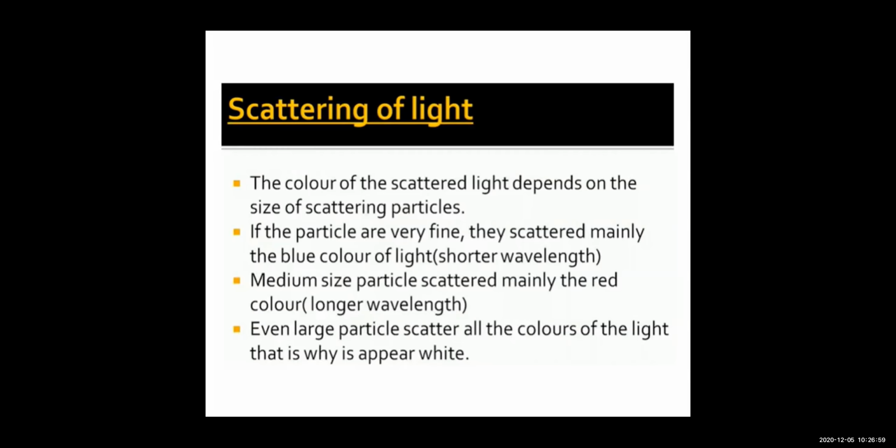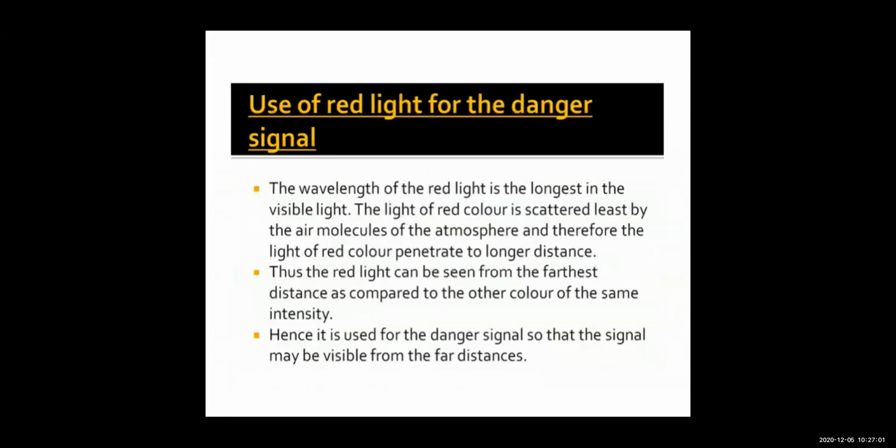So based on this, there are many phenomena, and we have also made use of it. The first use is the use of red light for danger signals. Children, you might have seen that wherever you need to put a danger sign, it is in red color, right? So why are all the danger signs in red color? Why is the stop signal for the traffic light the red signal?